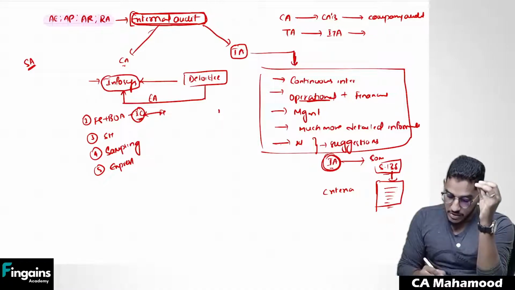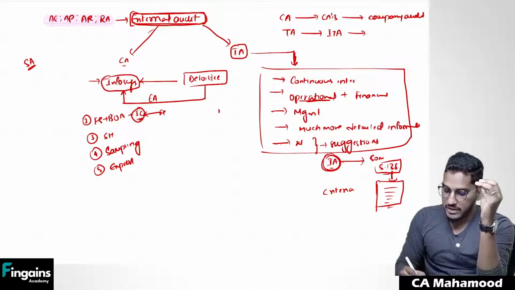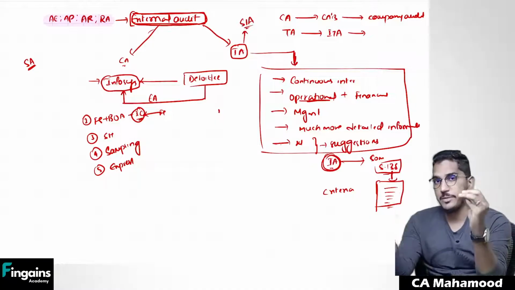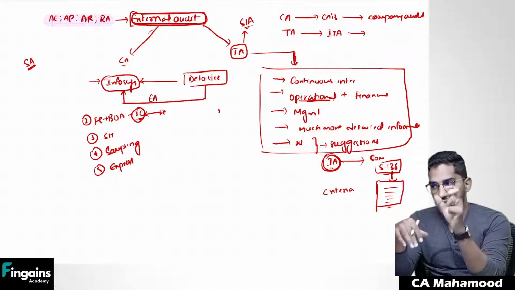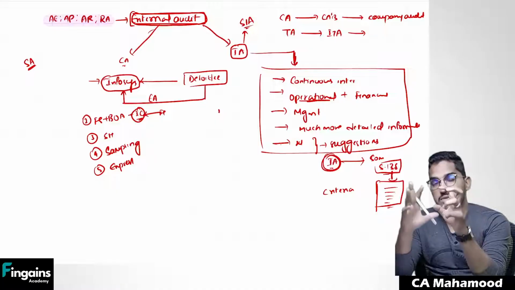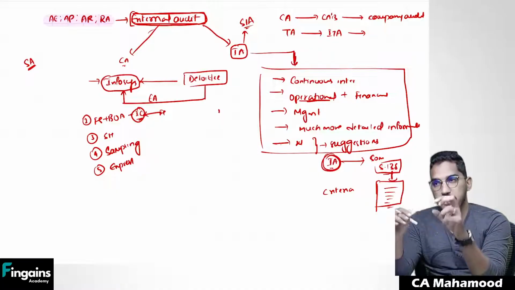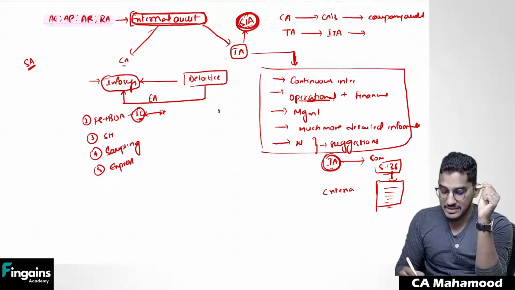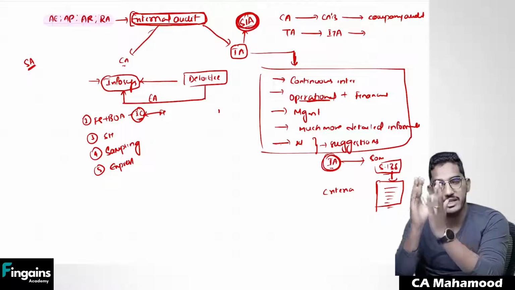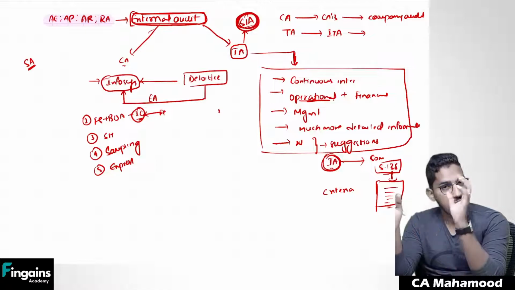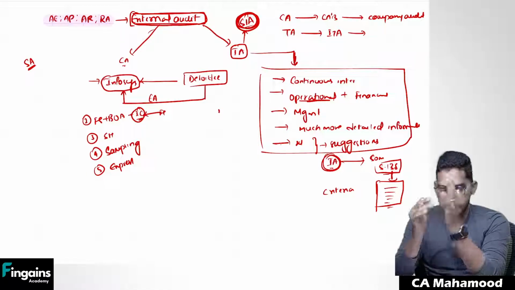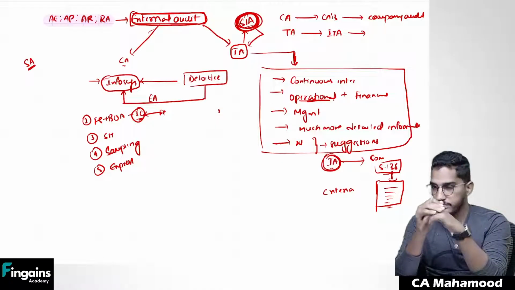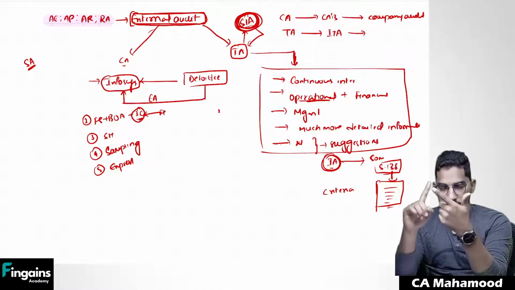When it comes to internal audit, there is an altogether different category of standards which we call standards on internal audit, SIA. So the guidance for external audits will be given by standards on audit. The guidance for internal audit will be derived from an altogether different series of standards which we call SIAs, standards on internal audit. So dedicated standards are there which talk about internal audit related matters. So SIA is going to give the guidance regarding internal auditors. Clear?